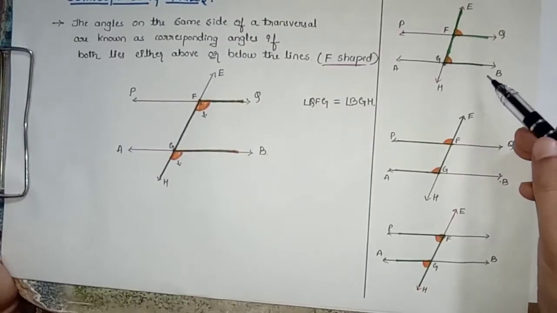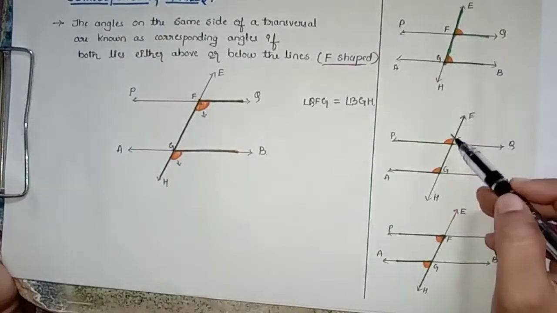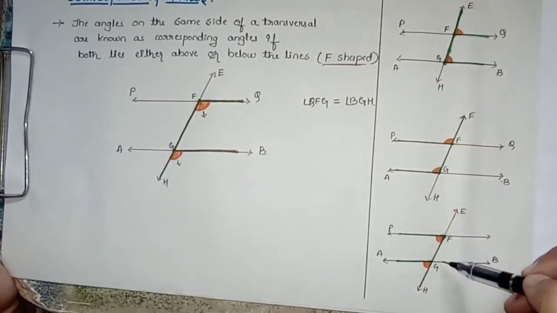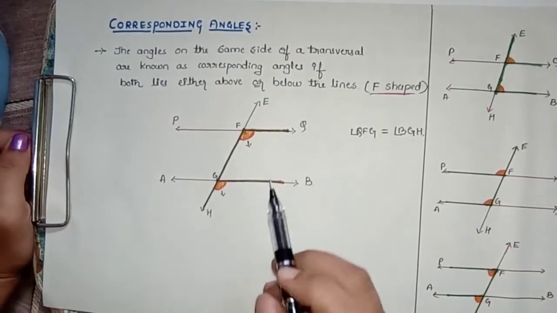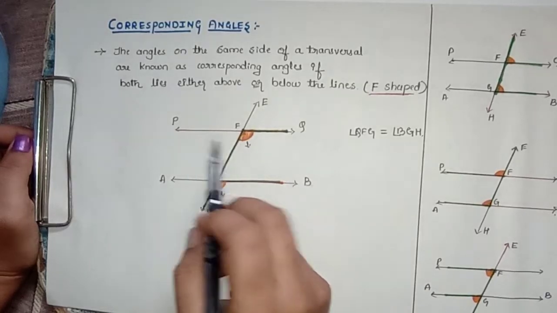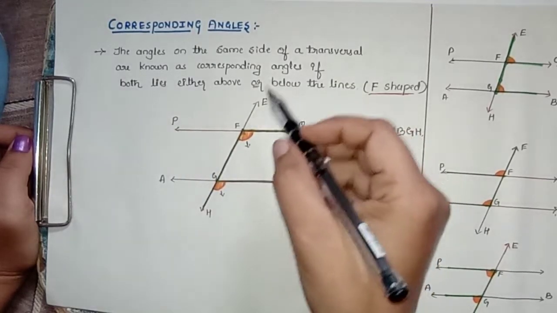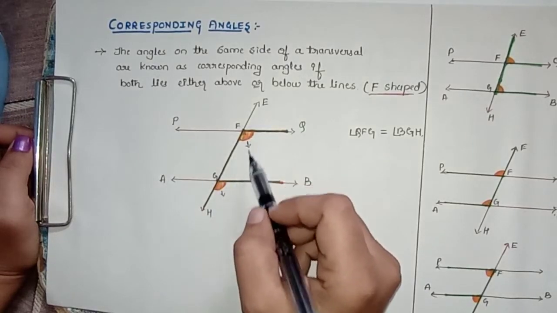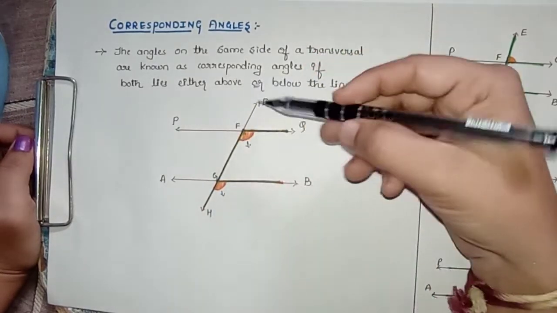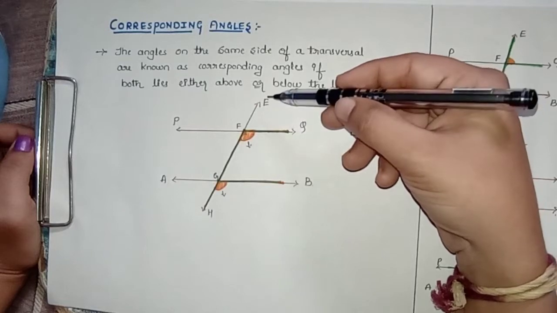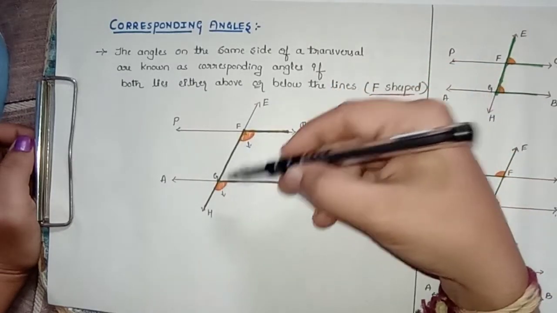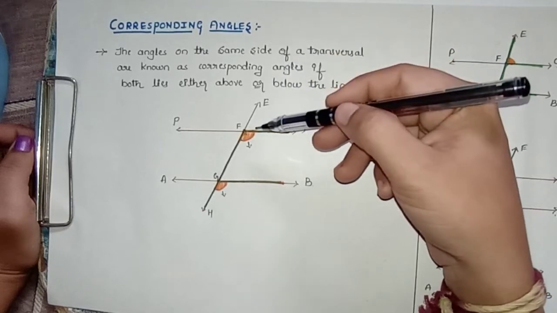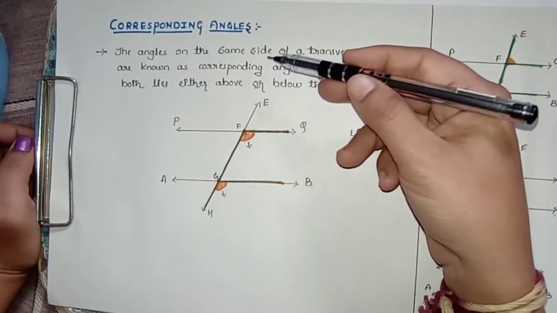Look at these figures or diagrams, find out the corresponding angles and comment in the comment section. Okay, I want to tell you that when the parallel lines are there and the transversal intersects them, only then will corresponding angles be equal. If the lines are not parallel and even though a transversal intersects, then we cannot say that corresponding angles are equal. That time corresponding angles will not be equal.